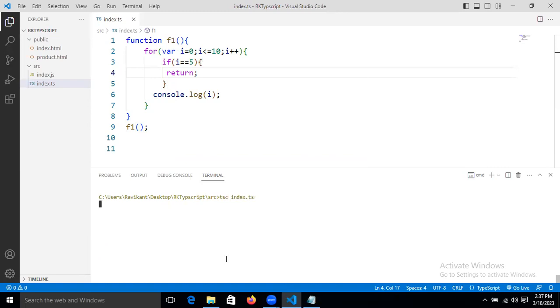We will not get anything because it's coming out from this function block. Oh, we are getting, sorry, we are getting 0 to 4. After that it comes out from the block, but don't worry, I'll show it.